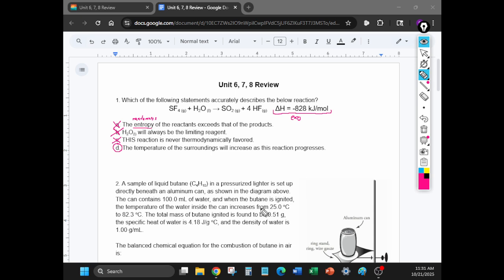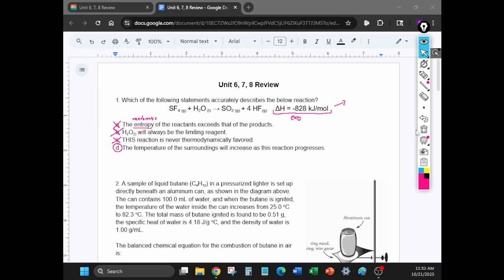It's going to release energy. If energy is released, the temperature of the surroundings will get greater. Again, the easiest way to think about this is if delta H is negative, you could think of an explosion or a hand warmer. The surroundings get hotter, higher temperature.